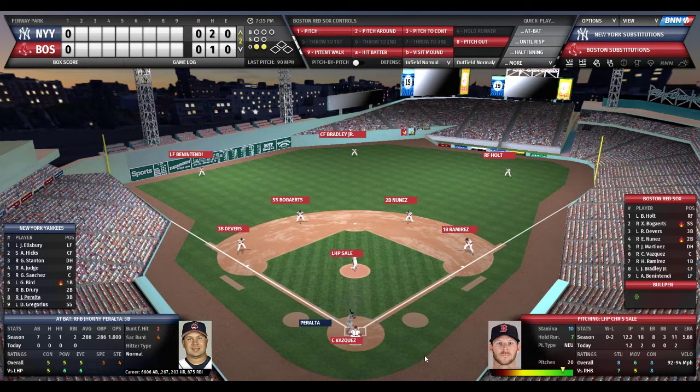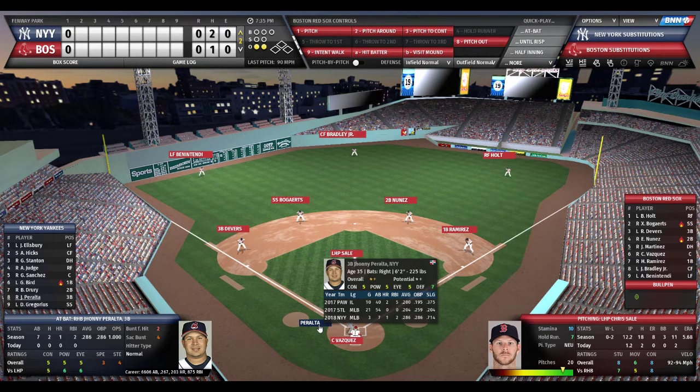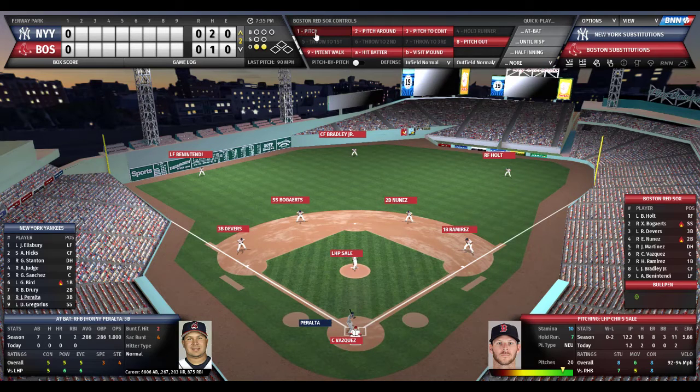So here's Johnny Peralta, 2 outs, bases empty. Peralta on this retro pre-play, I guess, or not even just a pre-play, simulation. .286, 1 home run, 2 RBIs, 5 out of 10 contact, 6 out of 10 power, 6 out of 10 eye. Right-handed batter, normal hitter. Red Sox infield, outfield, straight away and normal.